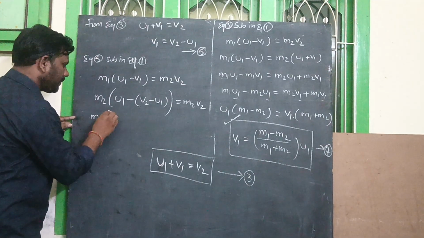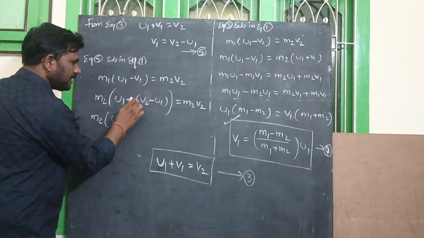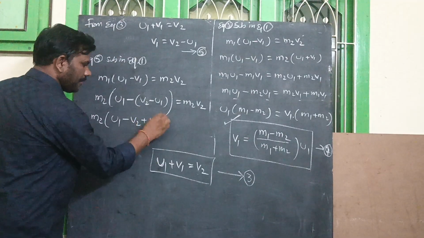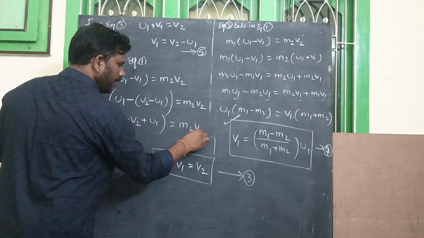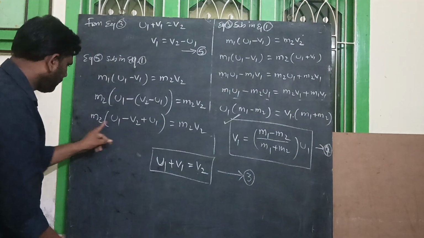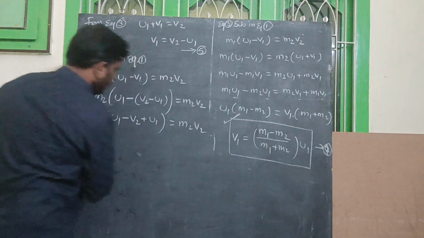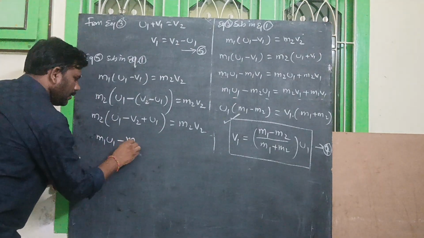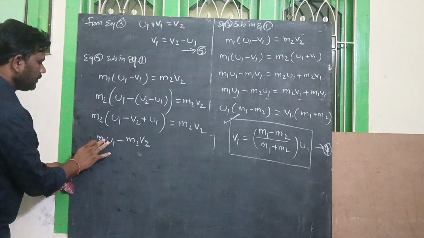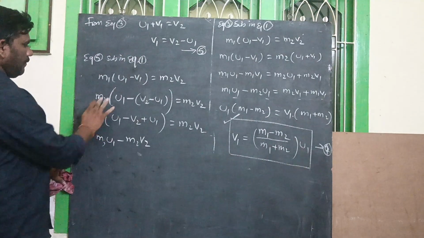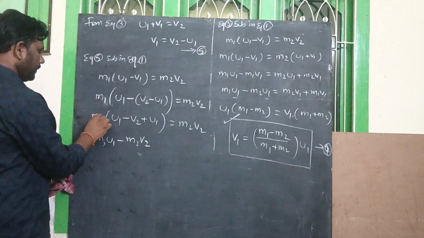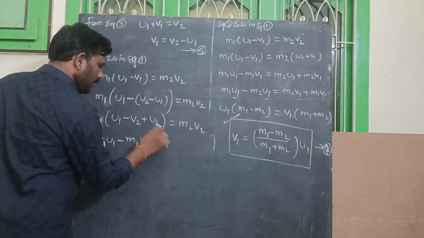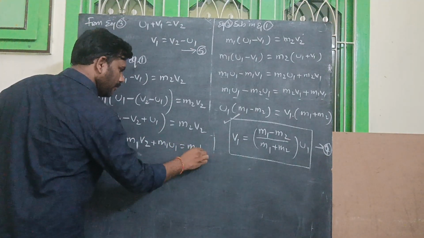Now let us multiply the minus. So m1 of u1, multiplying the minus, we get minus into plus minus v2, minus into minus plus u1, that is equal to m2 v2. So we can multiply the m term here. Next one: m1 u1 minus m2 v2... sorry, this is m1, not m2. So m1 v2 plus m1 u1 is equal to m2 v2.